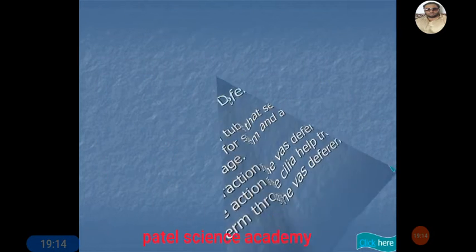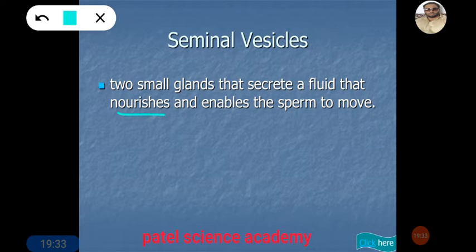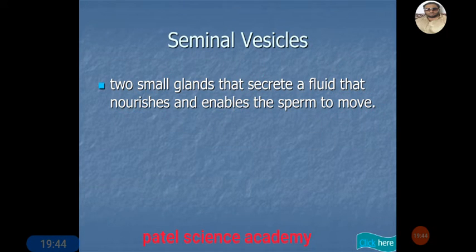This is about that long tube, which is an important part of the male reproductive system. And then the seminal vesicles, the accessory glands, two small glands that secrete a fluid that nourishes the sperm and enables them to move. This is the most important function of the seminal vesicle fluid. It nourishes the sperm and enables the sperm to move from the male body into the female body.